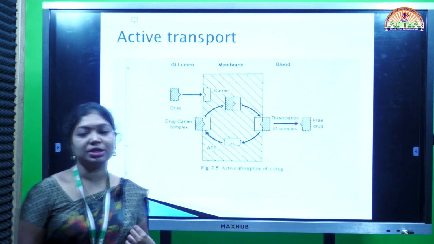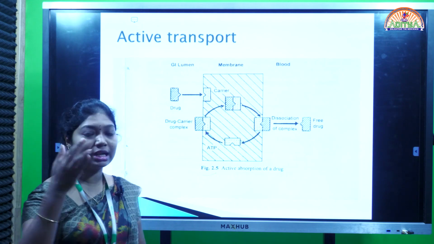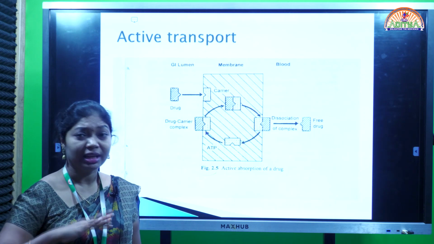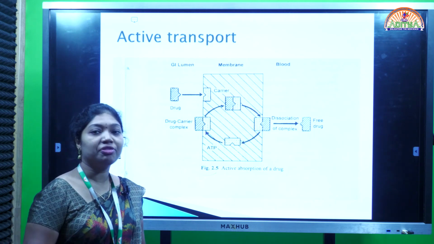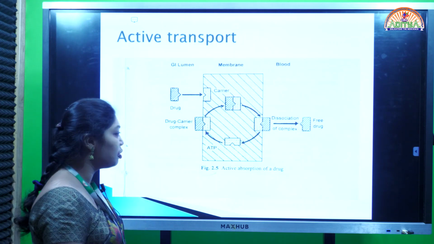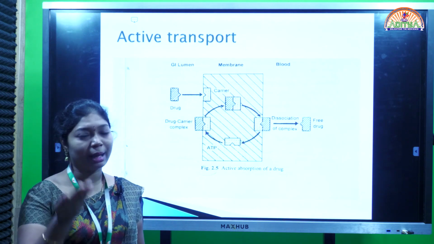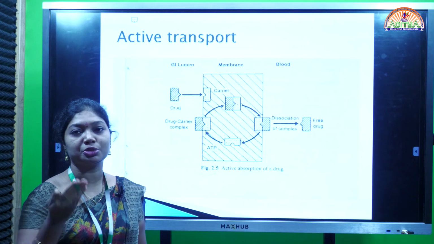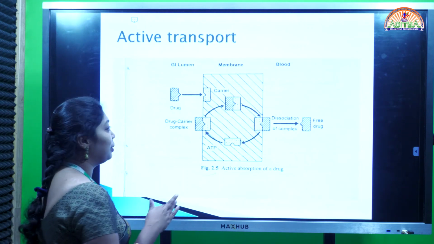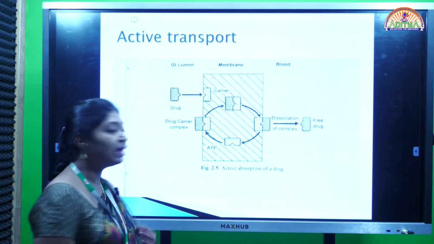This active transport has another main characteristic: it is an uphill transport, meaning the concentration gradient will be from a region of lower concentration to a region of higher concentration. So from a region of lower to higher means it is an uphill transport, because we are uplifting the transport. For this purpose we are using energy for the transport mechanism in the form of ATP. So here we are using the energy of ATP.